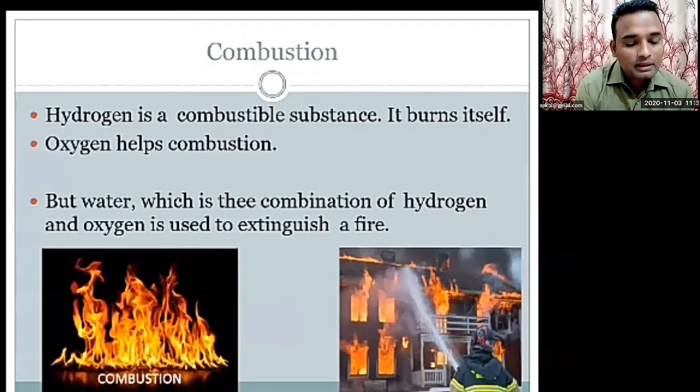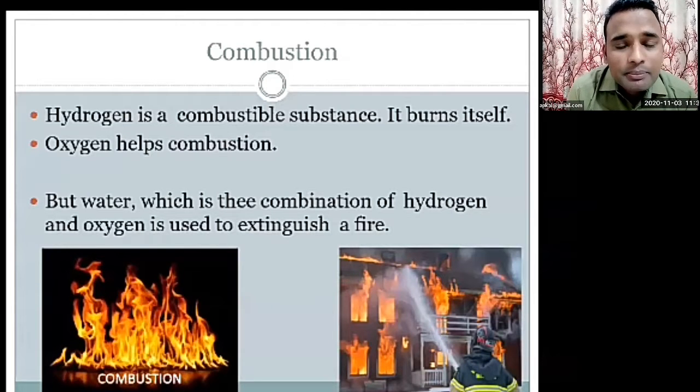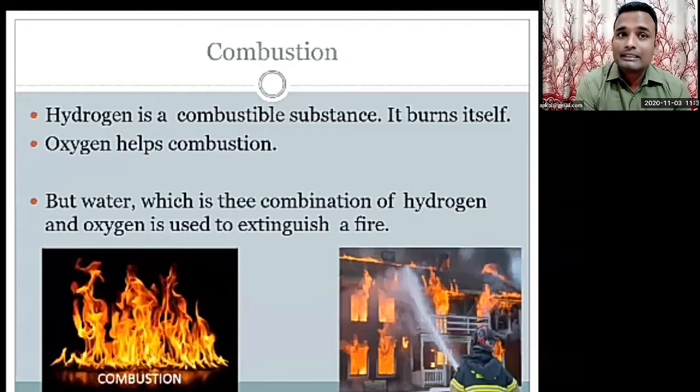What is combustion? Combustion means the process of burning. You can see in the two pictures, in the second picture the building is burning over here. There is combustion. The process of combustion is the process of burning.